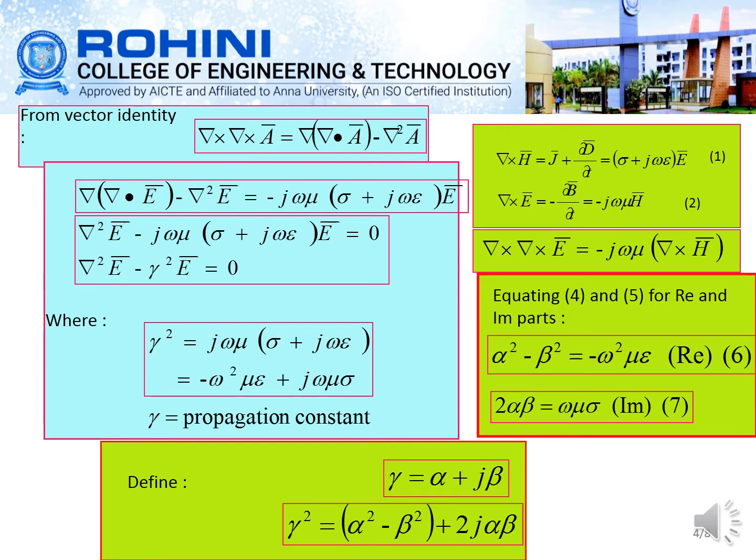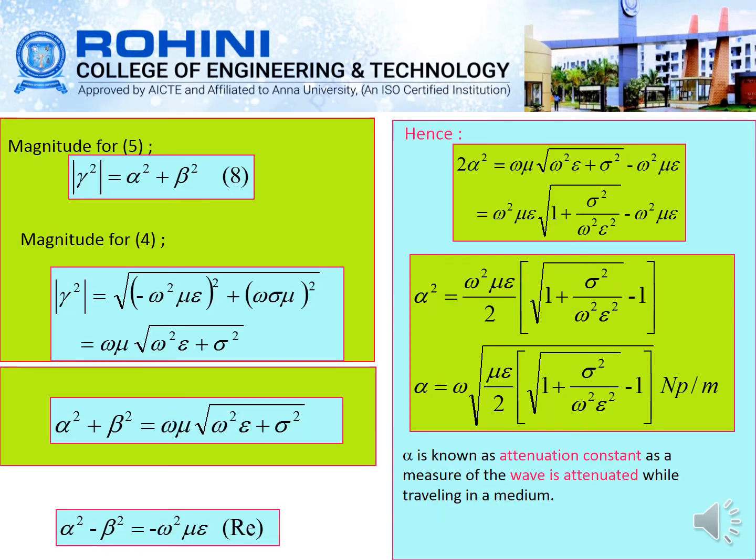In terms of the electric and magnetic fields, we can write the current density as J vector plus dou D vector by dou t. In terms of the electric field, we can write it as minus dou B vector by dou t. So from the vector quantity, del cross E vector is equal to minus j omega mu into del cross H vector. Equating these two equations and considering the real and imaginary parts, we get alpha square minus beta square is equal to omega square into mu epsilon, and the imaginary part, 2 alpha beta, is equal to omega mu into sigma.